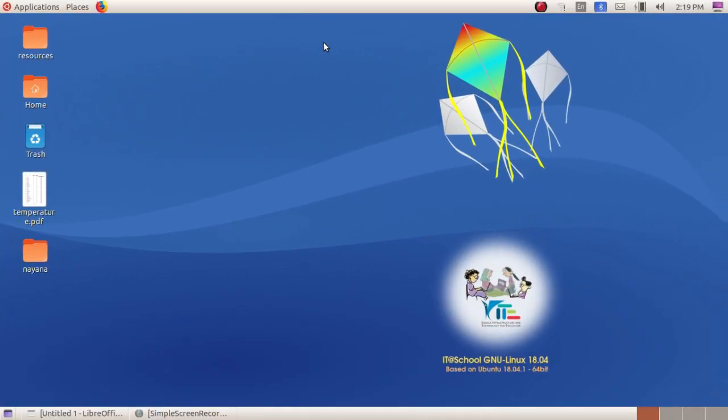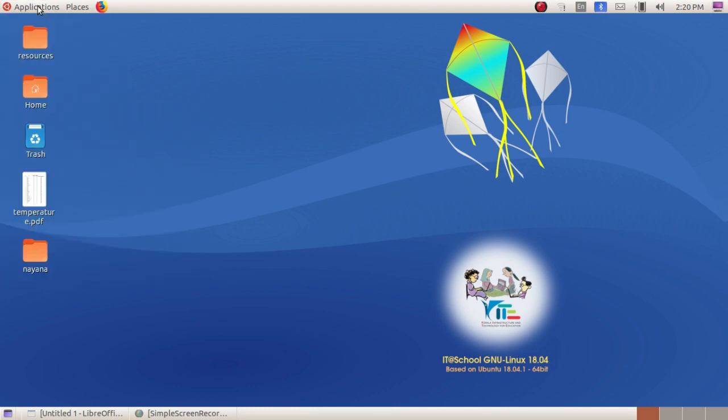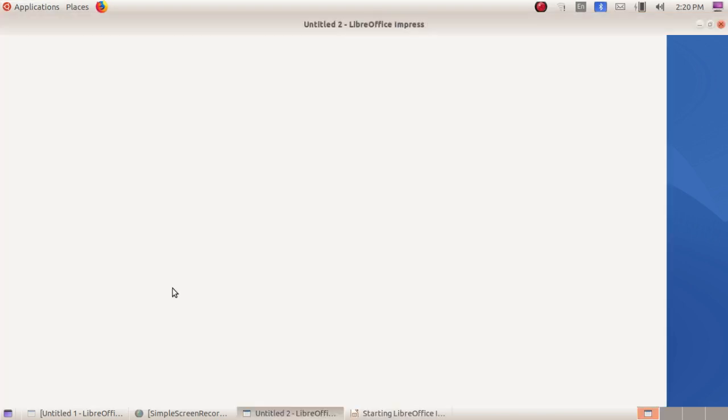So students, let's start our activity. Today we are going to discuss how we can add master slides in a presentation, how to include audio and video, and also how to apply interactions in slides. Okay, so first go to Applications, and here Office package, which is application software. Select LibreOffice Impress.